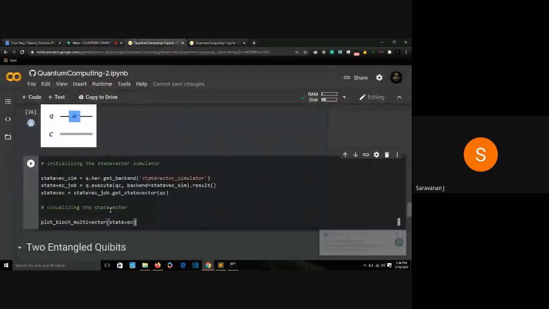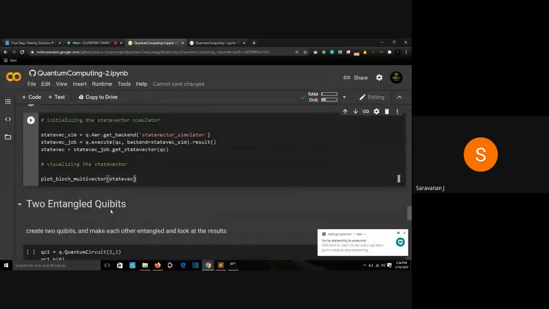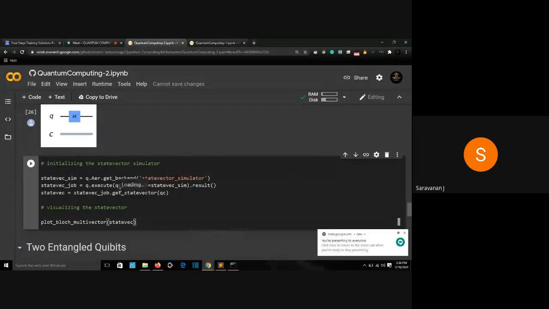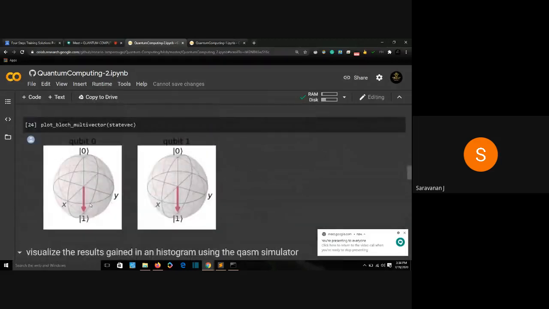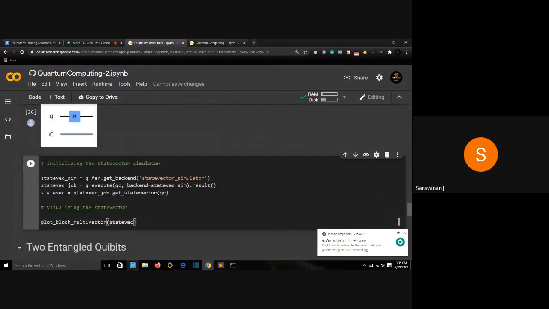So before I visualize it, I need your opinion. What do you think the visualization will look like? We'll get a state vector like this sphere. Where will the vector be pointing? It could point at 0 or 1, or anywhere. This vector, where will it be pointing? Any guesses? Just think of it.